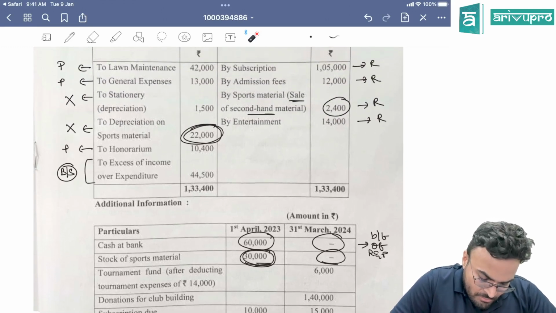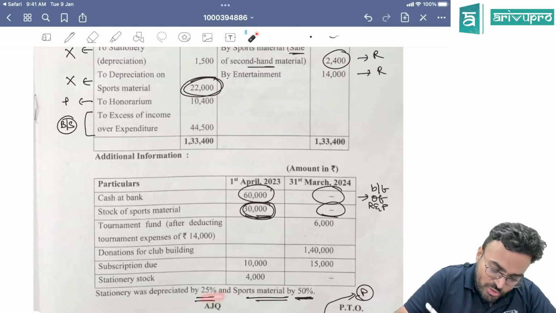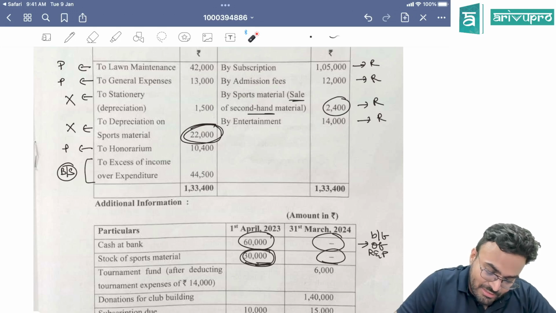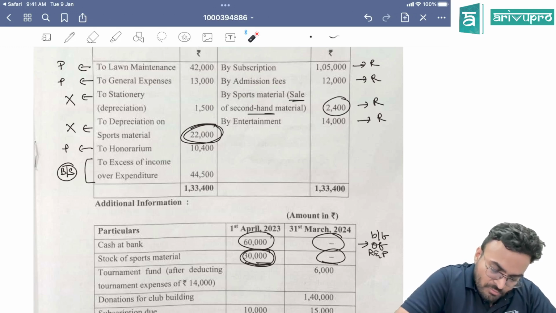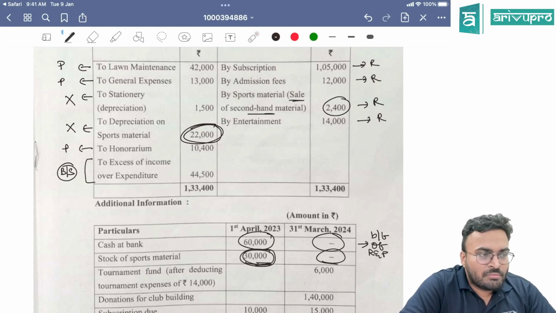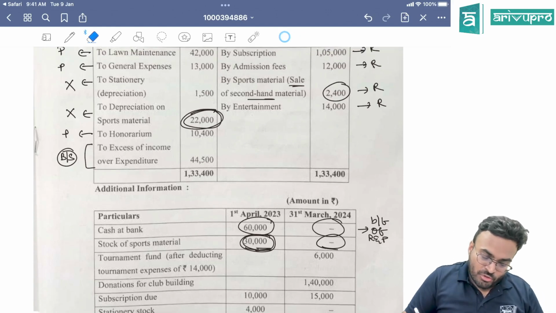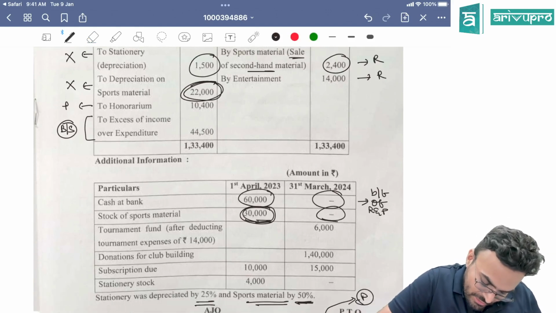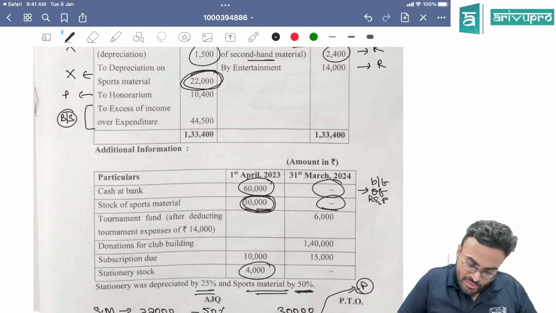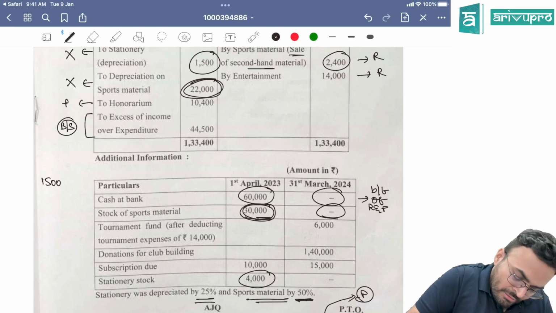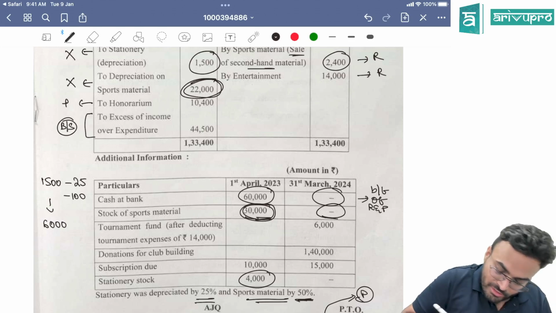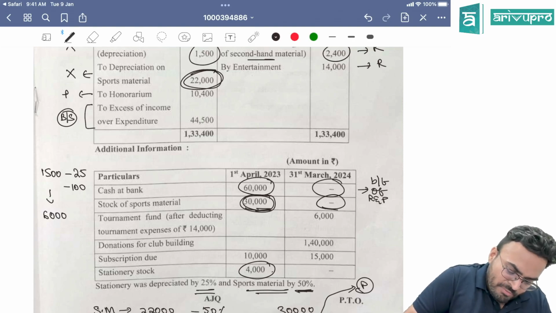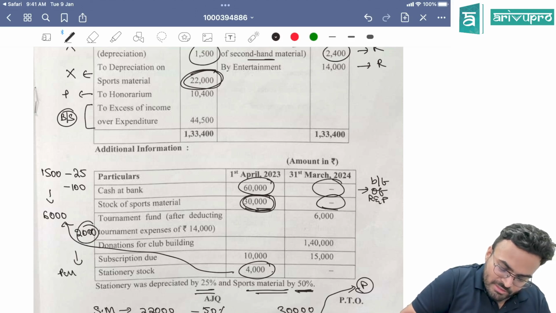Next, depreciation on stationery is 25%. They are telling. Stationery is 25%. So now 1,500 is the depreciation on stationery. Stationery, what they have given? Stationery opening stock is given, closing is not given. So 1,500 is 25%. How much is 100%? So this becomes 6,000. How did the 4,000 become 6,000? Here also if you see, there is a 2,000 which is purchase.